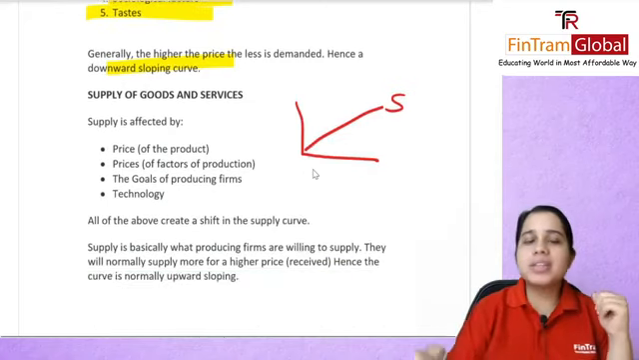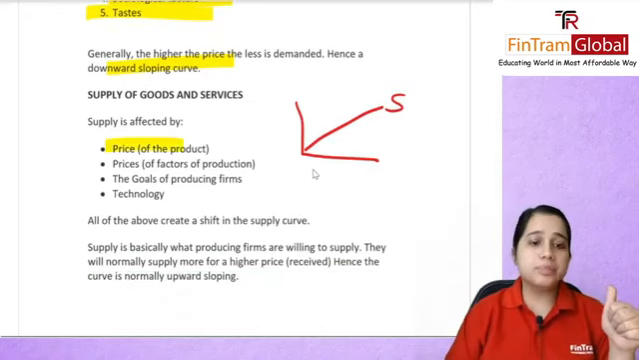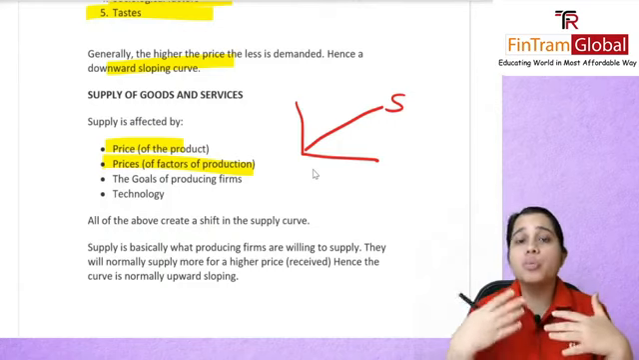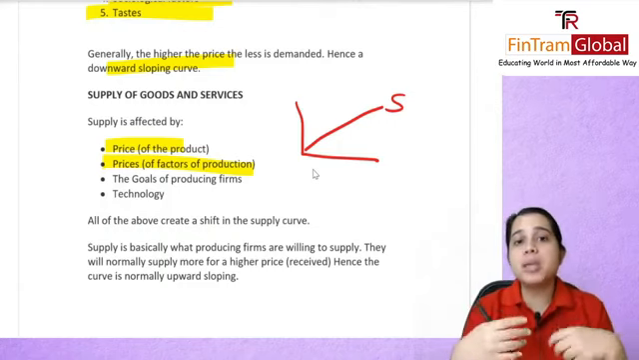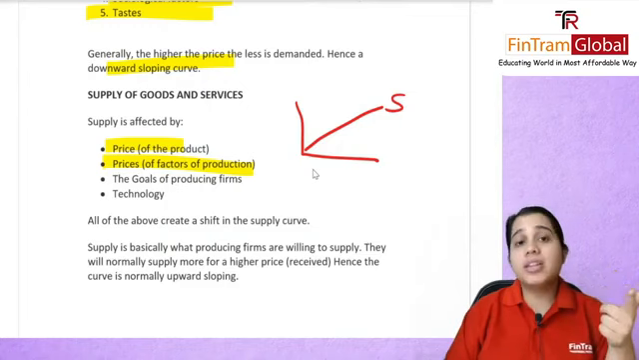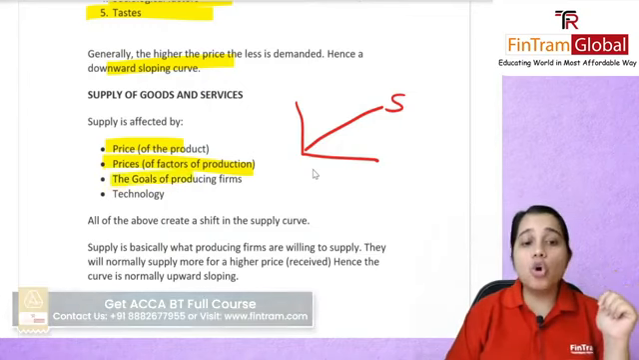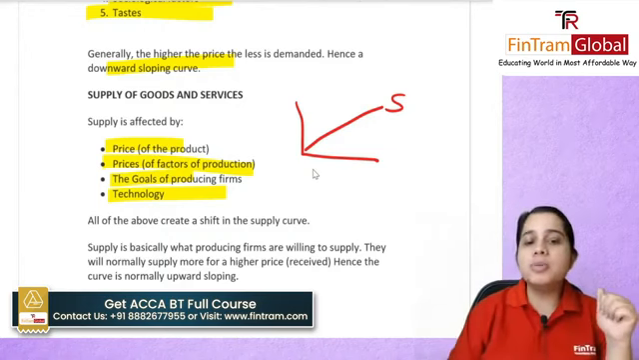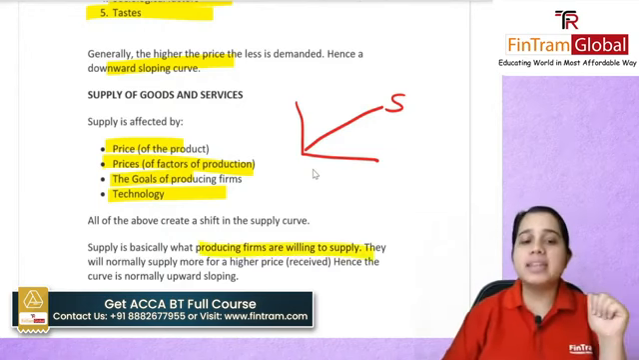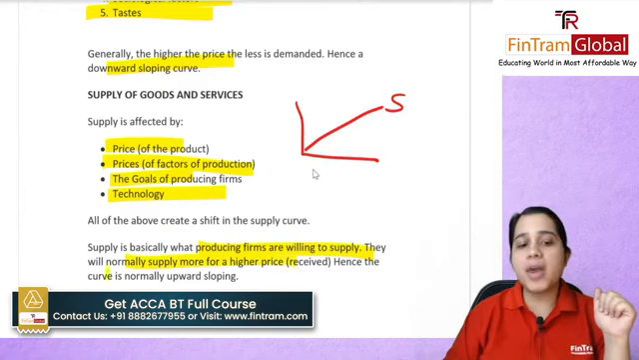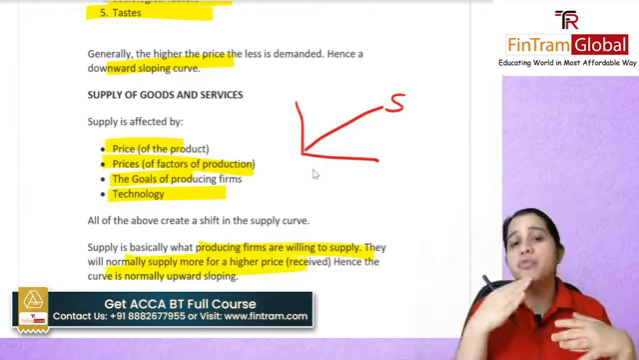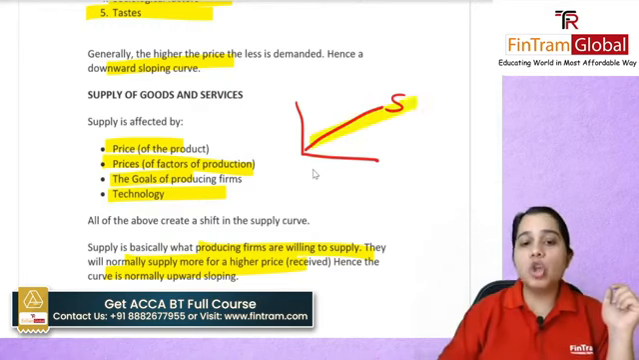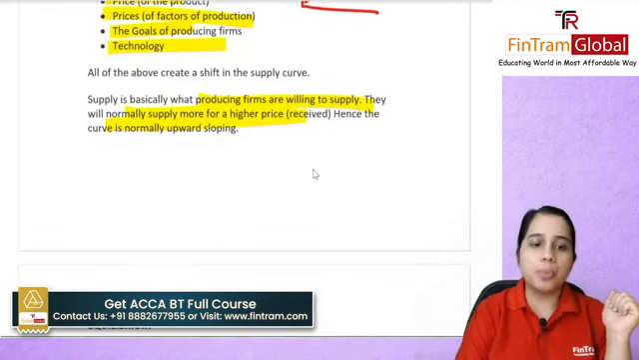How will supply be affected? Again, what is the price of your product? If you are selling at a higher price, then of course you want to supply more so that you can make more profit. What are the factors of production, the goals, and the technology that you have? Supply is basically what producing firms are willing to supply. They will normally supply more for a higher price, and hence for this sole reason, the supply curve is actually upward sloping and your demand is downward sloping.